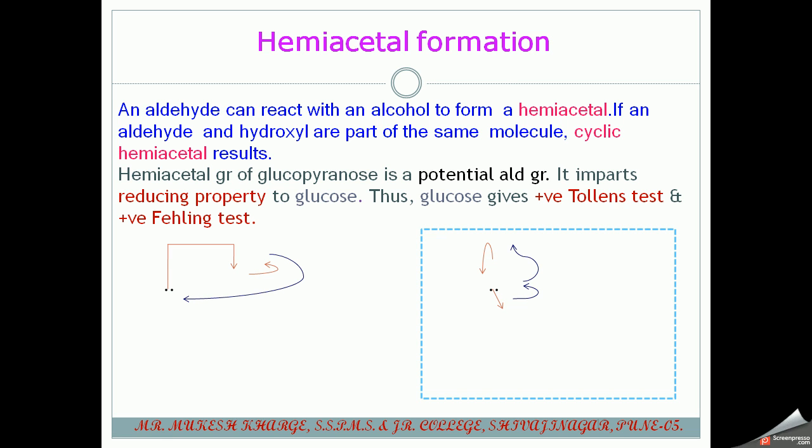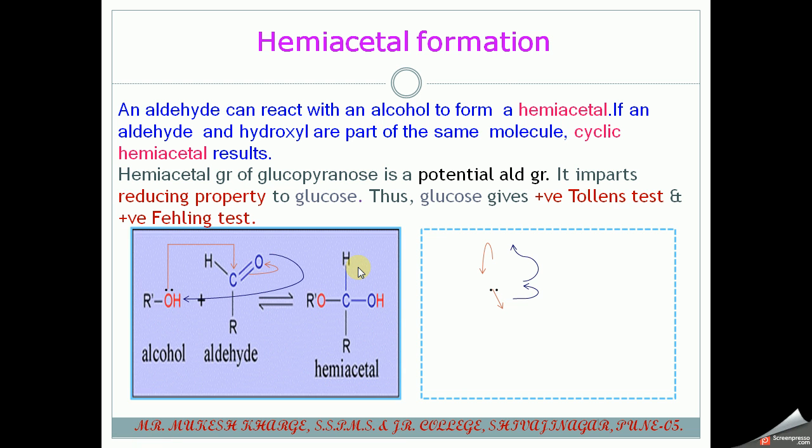Let us discuss the hemiacetal formation from an alcohol molecule. The alcohol OH group contains lone pairs of electrons. It will attack the carbonyl carbon of the aldehyde. When it forms a bond with this carbon, the carbon becomes pentavalent.